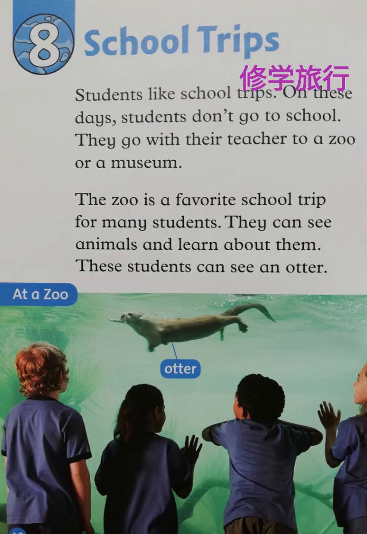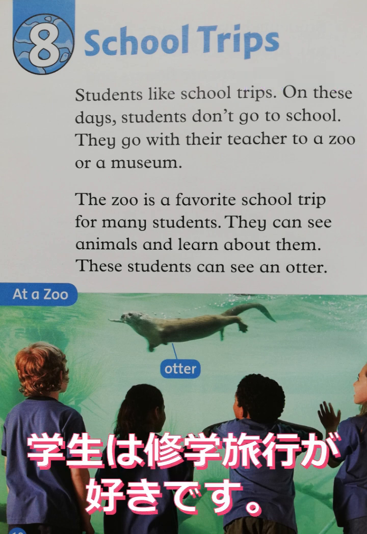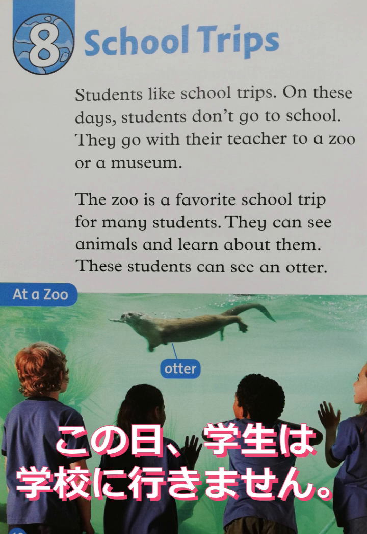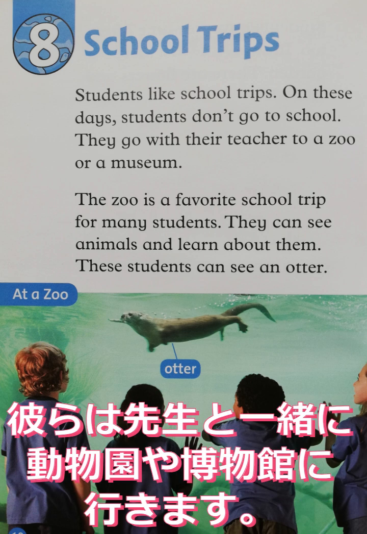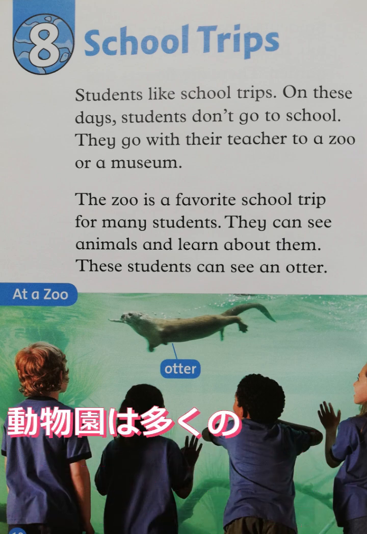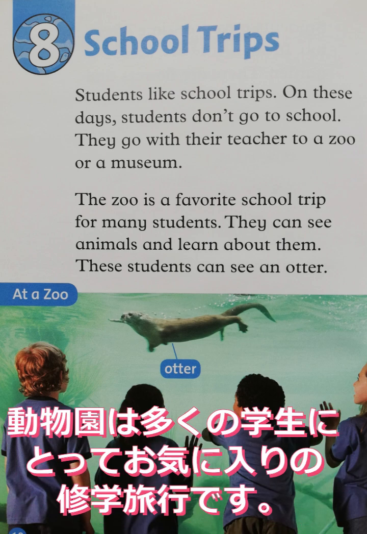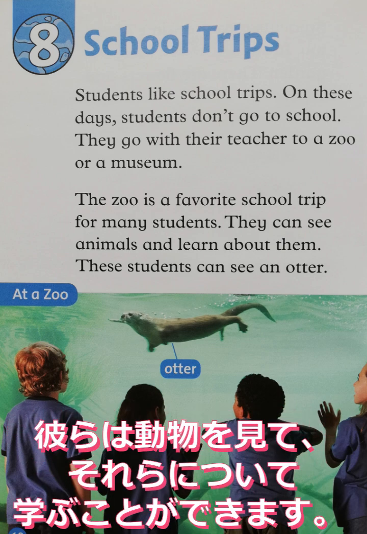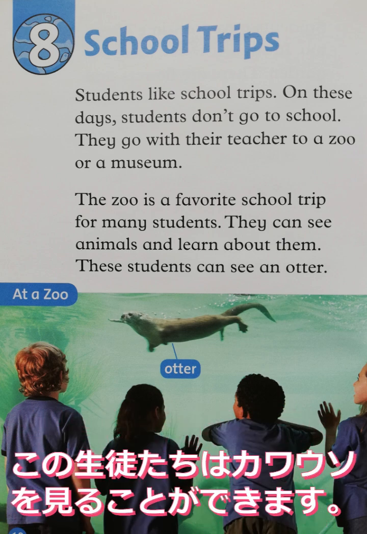School trips. Students like school trips. On these days, students don't go to school. They go with their teacher to a zoo or a museum. Students go on great school trips and they learn many new things. The zoo is a favorite school trip for many students. They can see animals and learn about them. These students can see an otter.